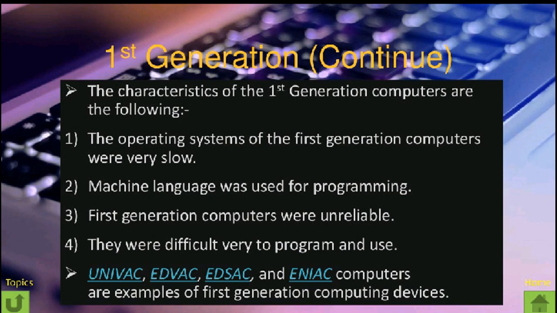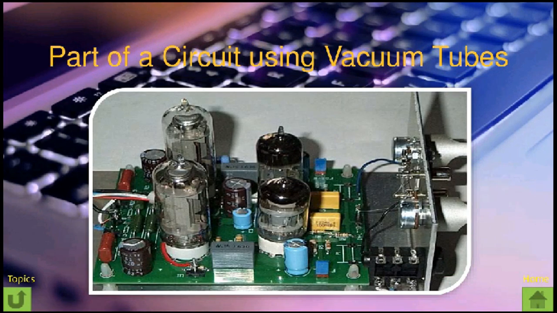The operating systems of first generation computers were very slow. You can say that the operating systems such as Windows or any other used in those days were very slow. Machine language was used for programming for the first time in these computers. First generation computers were unreliable. They were very difficult to program and use. UNIVAC, EDVAC, EDSAC and ENIAC computers are examples of first generation computing devices. You can see here the view of vacuum tubes used in these computers.